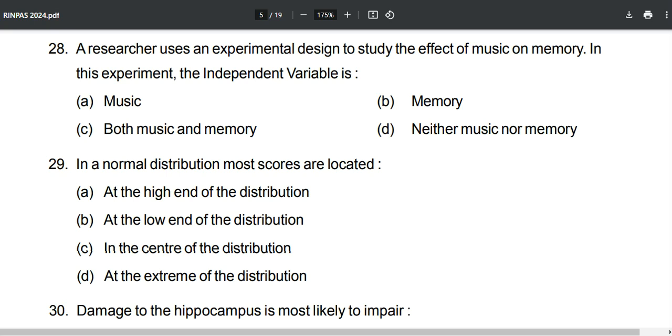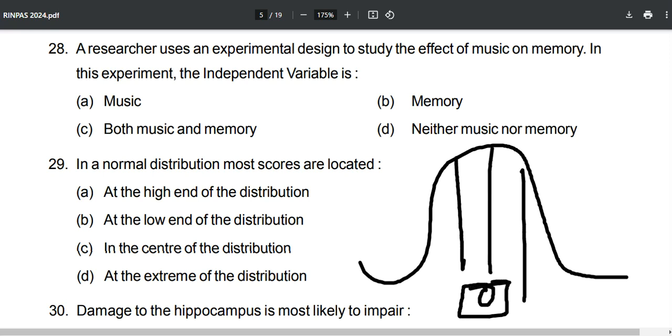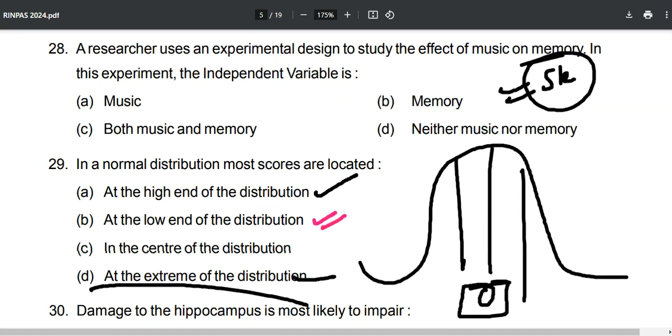So what is a normal distribution? It looks something like this. We have 1, 2, 3 standard deviations. This is the mean or median of 0. In a normal distribution, most scores are located at the high end of the distribution. No, we are not talking about skewness over here. Everything is mentioned in the ebook completely free of cost. At the low end of the distribution, no, this is not going to be the case. At the extreme of the distribution, no. Where it is the center of the distribution.